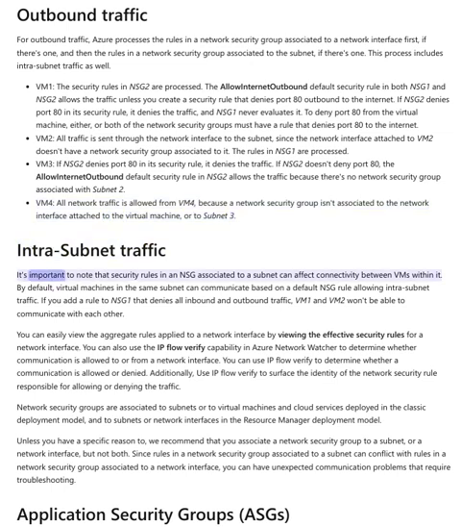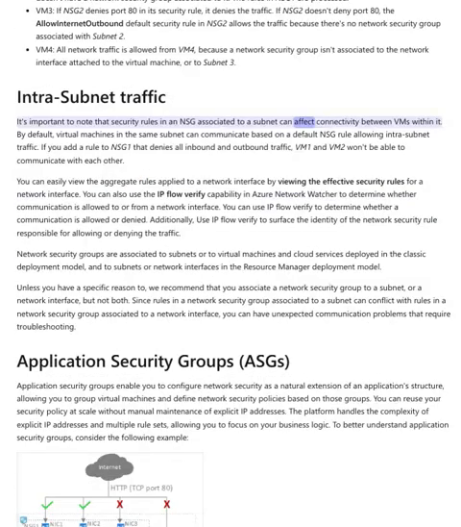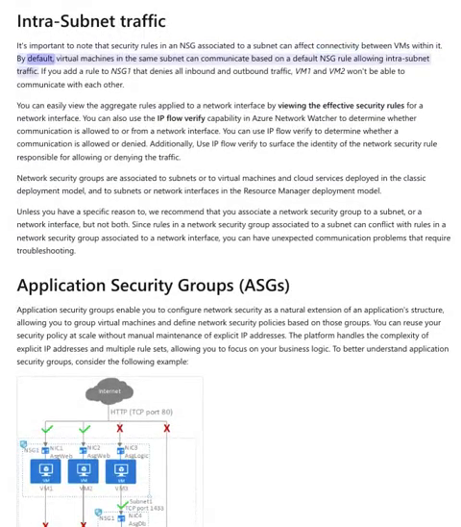Intra-subnet traffic. It's important to note that security rules in an NSG associated to a subnet can affect connectivity between VMs within it. By default, virtual machines in the same subnet can communicate based on a default NSG rule allowing intra-subnet traffic. If you add a rule to NSG1 that denies all inbound and outbound traffic, VM1 and VM2 won't be able to communicate with each other.